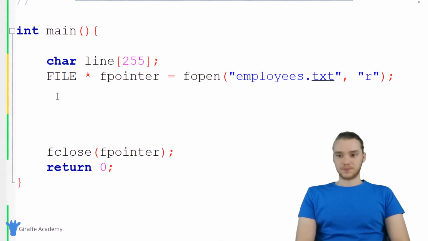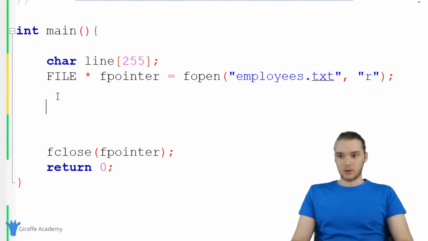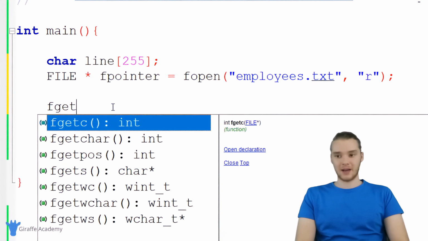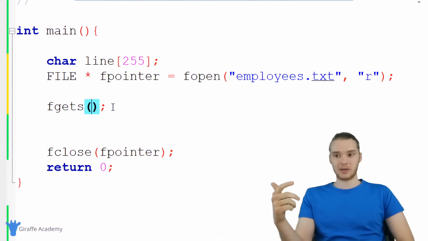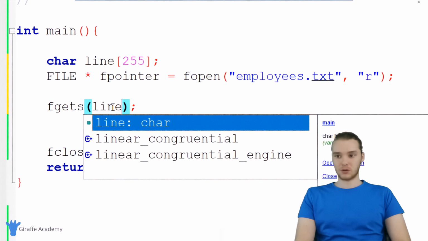And then down here, in order to read this file, I can actually read the file one line at a time. And we can use a special function called fgets. And fgets basically is going to allow us to read the lines of the file one by one. So I could say fgets, and I need to give this a few different parameters. The first parameter I need to give it is a place to store the information that it gets. So this function is going to go and read the information from the file, and it's going to store it somewhere. So the first parameter we need to give this function is where it should store that information. So in our case, we're going to store it inside of that line variable that we created up there.